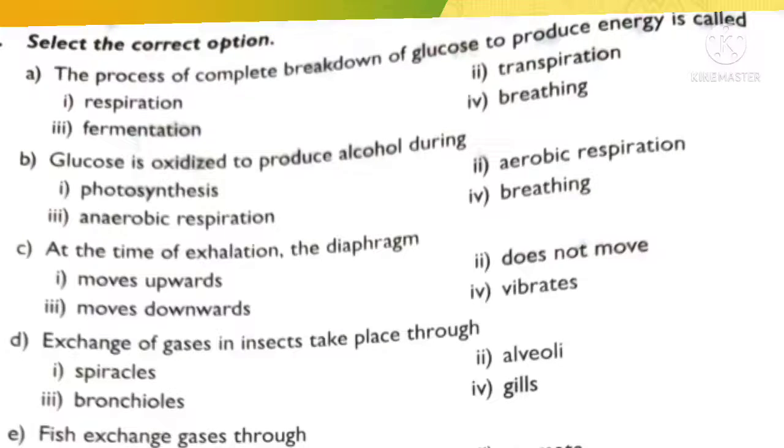Next question: at the time of exhalation the diaphragm. There is a difference in the position of the diaphragm during exhalation and inhalation.